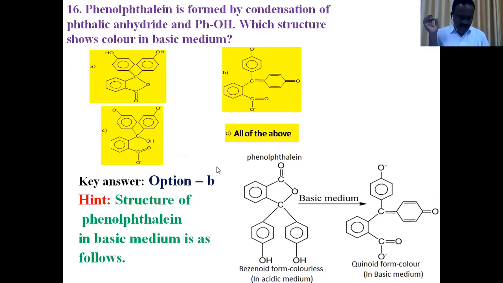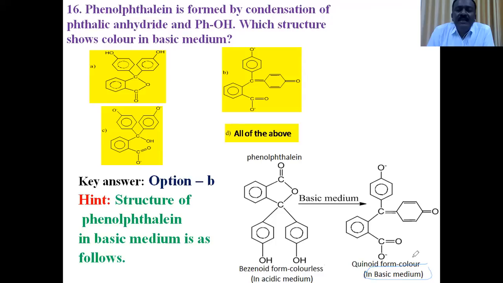Phenolphthalein is formed by condensation of phthalic anhydride and phenol in the presence of concentrated sulfuric acid. Which structure shows color in the basic medium? Phenolphthalein is one of the acid-base indicators. It shows different colors in acidic and basic solutions. Phenolphthalein is colorless in acidic solution and pink in basic medium.